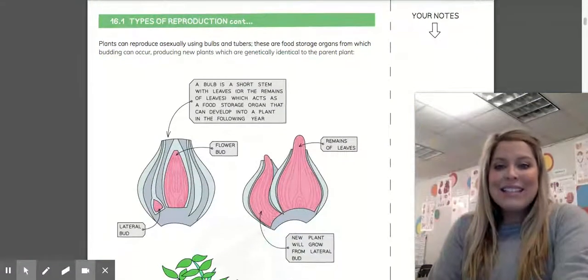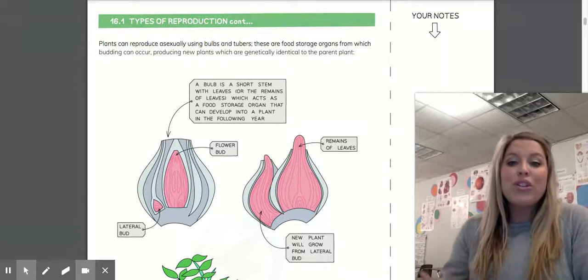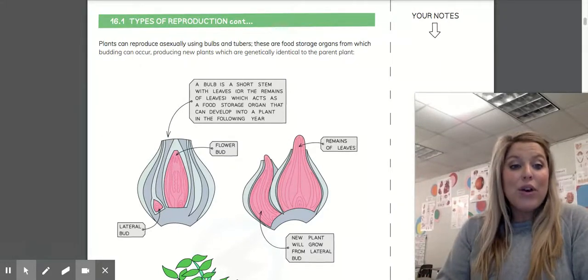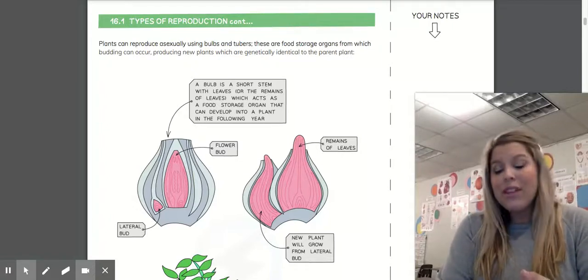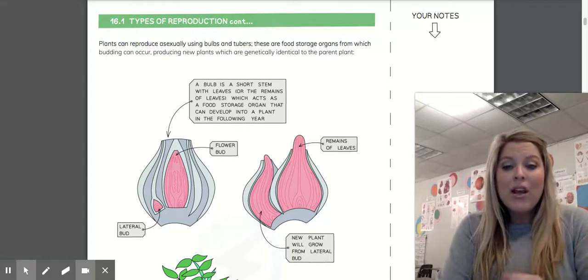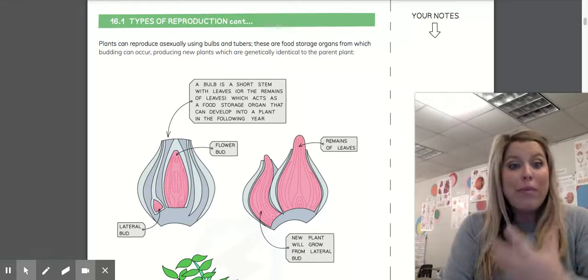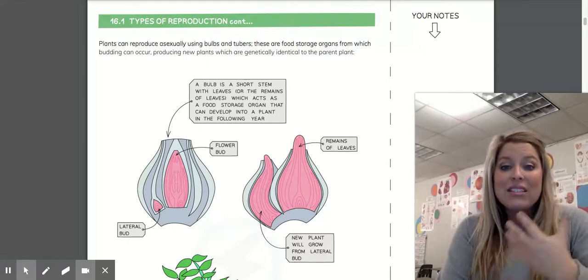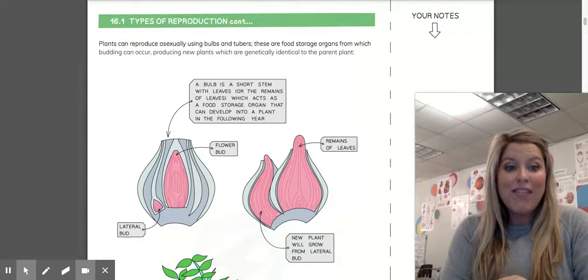The next type is going to be what we call budding or tubers. You may also hear this referred to as using bulbs that are going to form from the parent plant. So this is ultimately when we have the flower bud or bulb that's a short stem with leaves or the remains of leaves, which act as a food storage organ and eventually develop into a plant the following year.